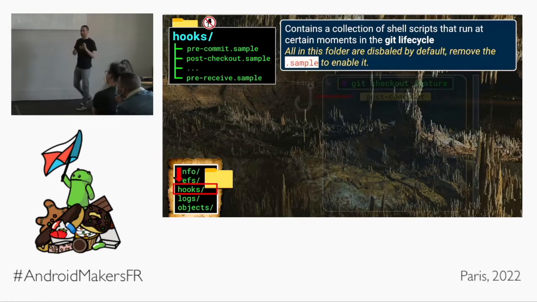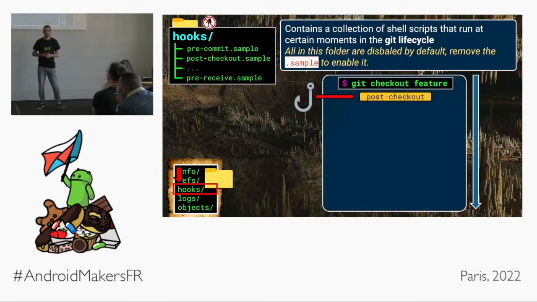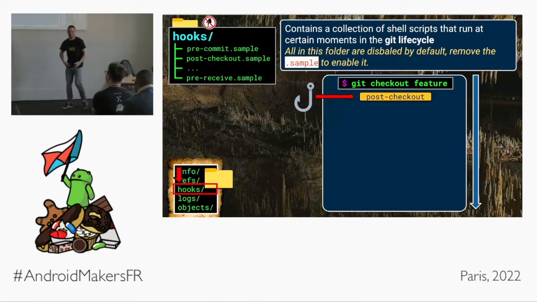Anyway, back to the Git lifecycle. Let's take an example. If I use git checkout and check out a branch, the moment I've done the checkout, behind the scenes, Git goes over to the hooks folder and asks, is anybody called post-checkout? And post-checkout's like, oh, that's me, and it runs. It's a script, it's a program, it could do whatever it wants.